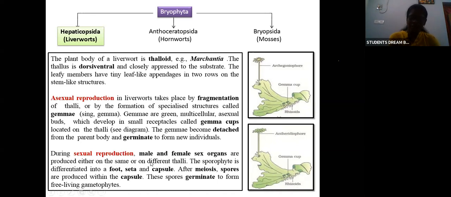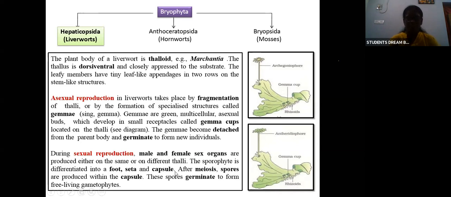Whereas in sexual reproduction, the male and female sex organs can be either on the same or on different thalli. So the sex organs can be present on the same thallus itself, or on different thalli. Clear? So the sporophyte will be differentiated into a foot, seta, and a capsule.